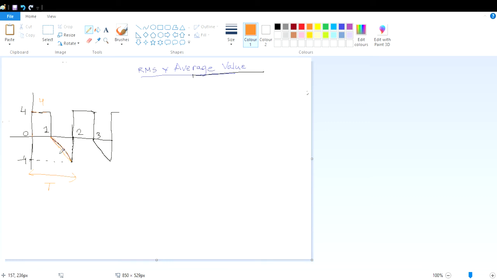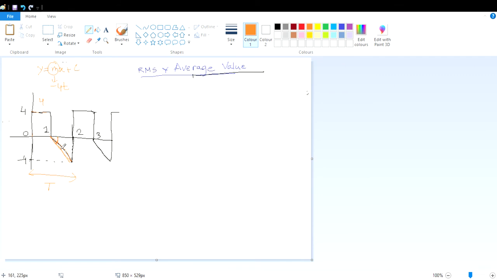What will be the expression of this part? You can consider it as a ramp, but it's a straight line passing through these values. So it is not passing through the origin, and it has a negative slope. So what will be the slope? If you extend it, it will cut somewhere. So it is in the form of y = mx + c. What is the slope? The slope is negative. This is 4 and this is 1, so the slope is -4. The slope is m = -4. X means t. And what is c?